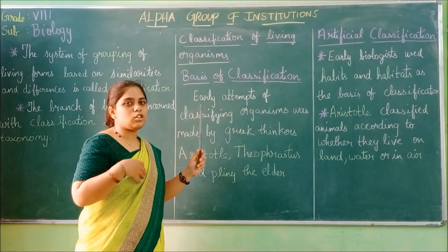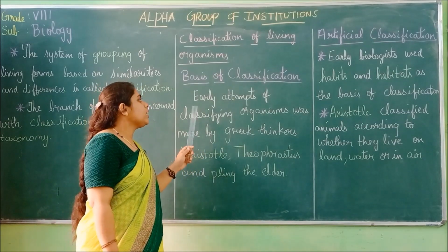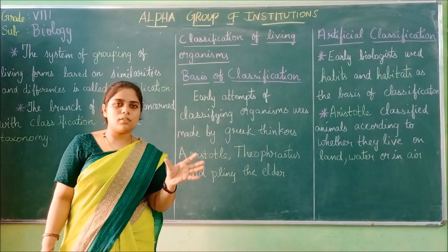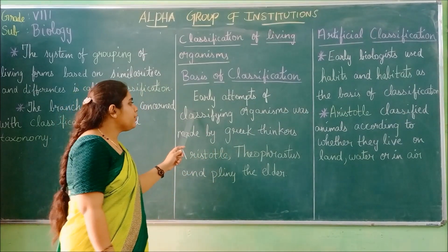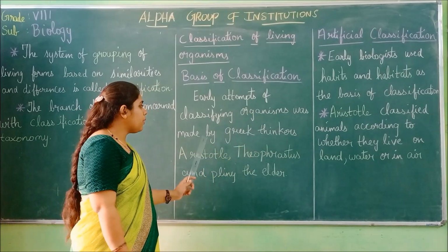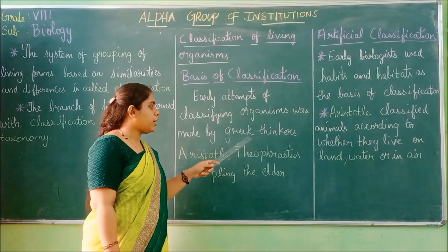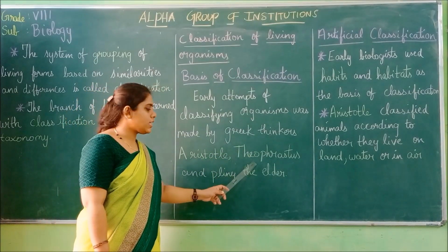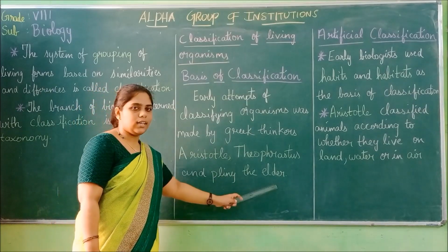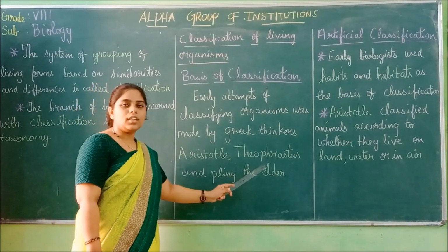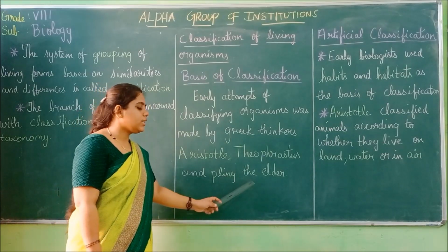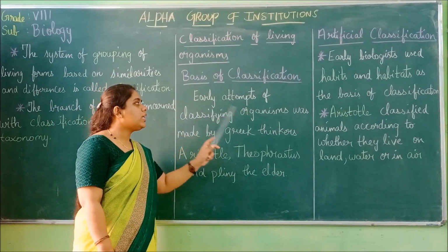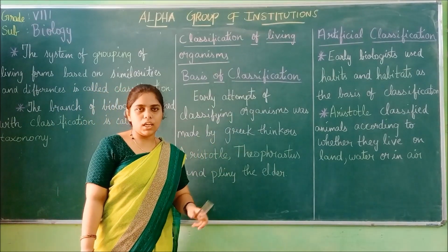First, what are the basics of classification? At the starting stage, organisms were classified by Greek thinkers: Aristotle, Theophrastus, and Pliny the Elder. These three people made early attempts at classification of organisms.